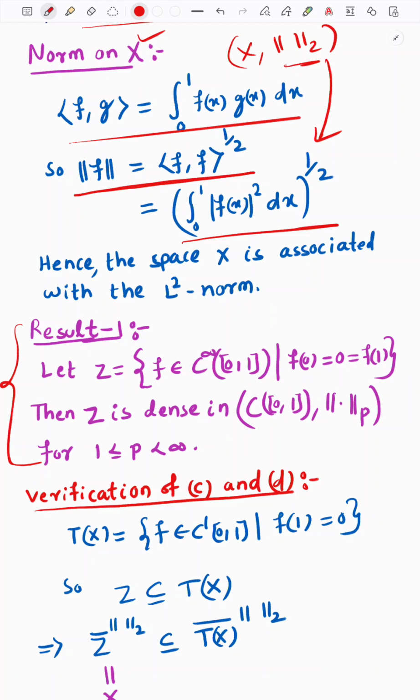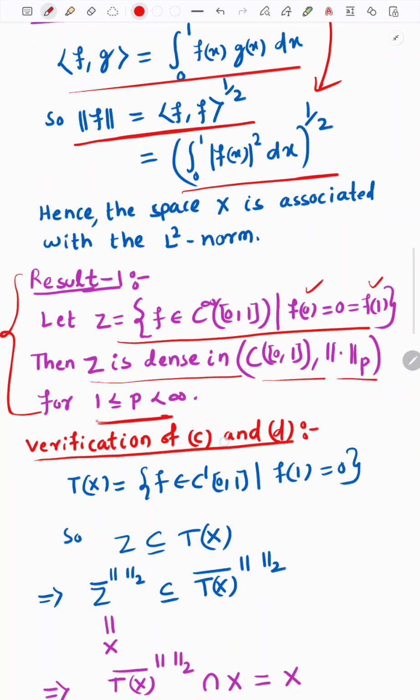The result says that this set Z, which contains all the infinitely differentiable functions such that f of 0 is equal to 0 and f of 1 is equal to 0, means all the smooth functions which vanish at the boundary, is dense in C01 space with respect to the LP norm, where p is from 1 to infinity, infinity not included but 1 included.